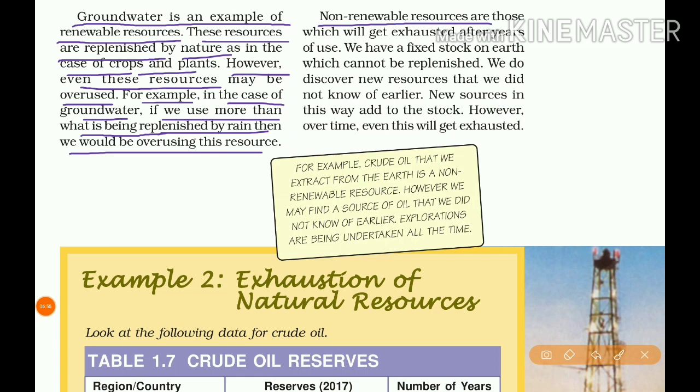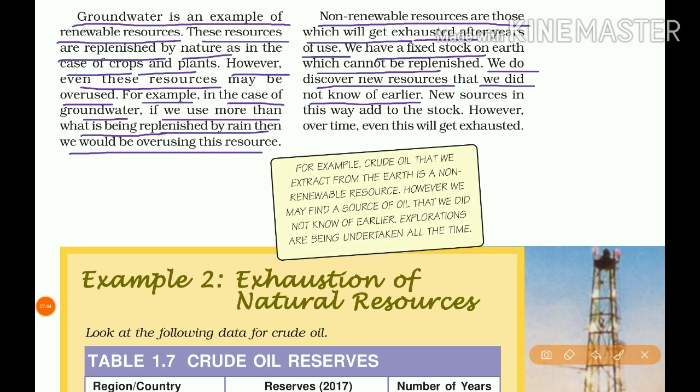Non-renewable resources are those which will get exhausted after years of use. We have a fixed stock on earth which cannot be replenished. The non-renewable resources are fixed on the earth because they cannot be replenished. We do discover new resources that we did not know of earlier.